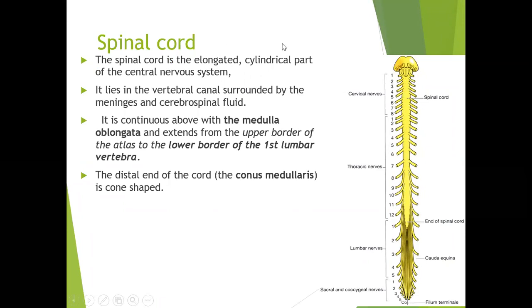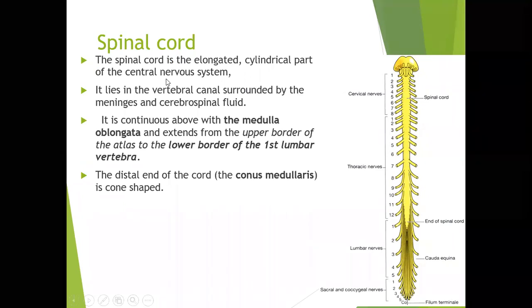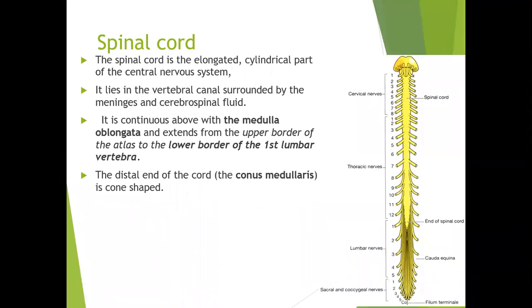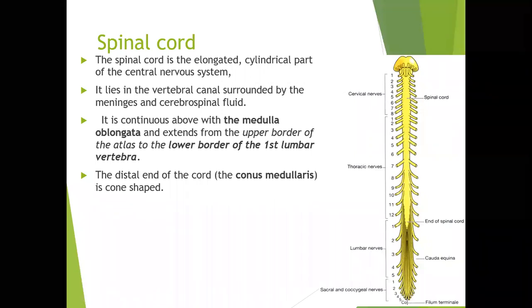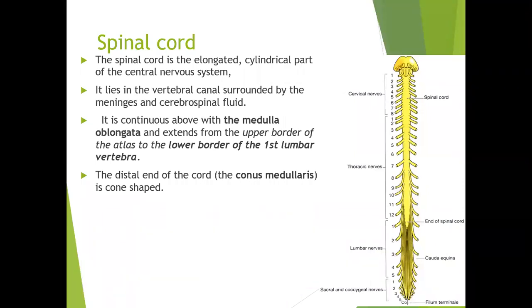So it is an elongated, cylindrical part of the central nervous system. It lies in the vertebral canal. There is a small cavity within the vertebral bones that is called the vertebral canal. So this spinal cord is well protected, like the whole of the central nervous system.